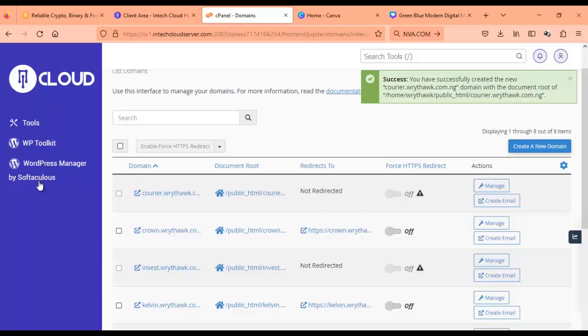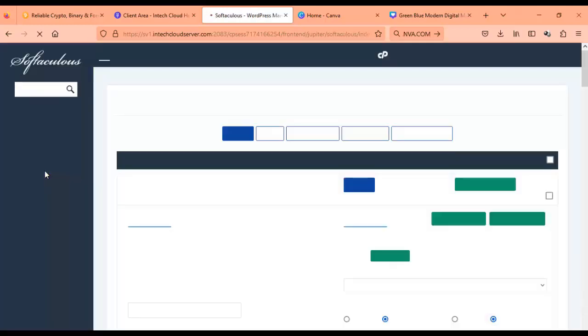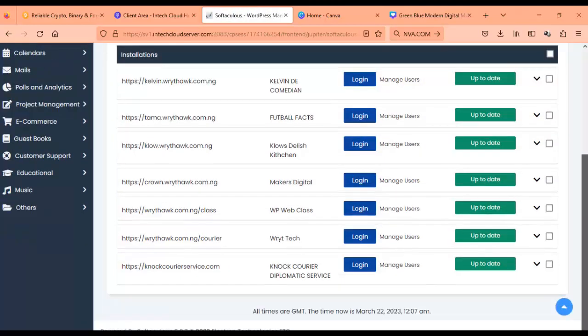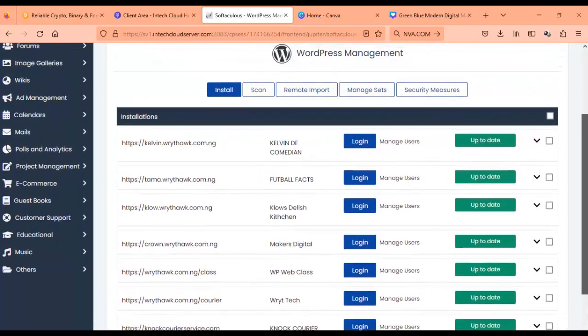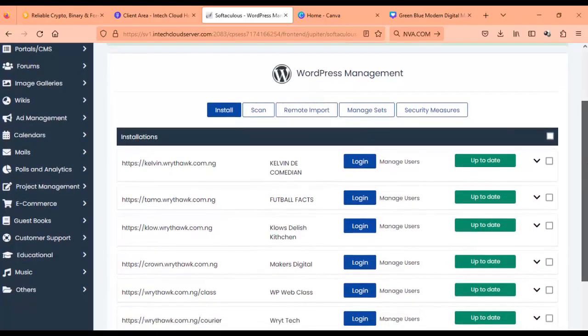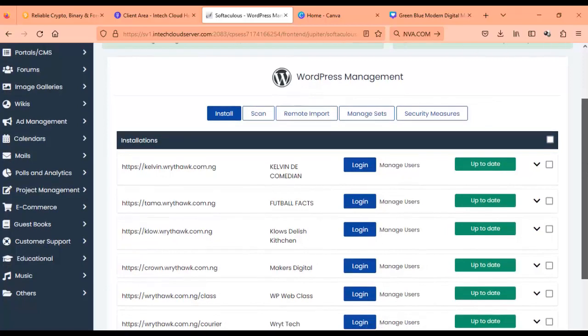Remember to go to Softaculous. If you can't find WordPress Manager in your hosting, you can go to Softaculous. Now once you get here, you can see these are some of the pages that already have WordPress installed on them, some of the subdomains. So we'll click on install.